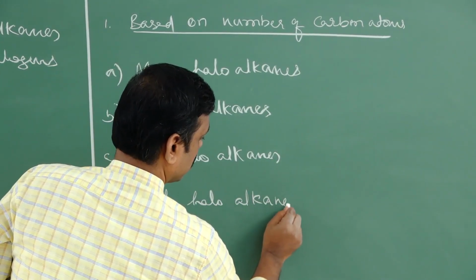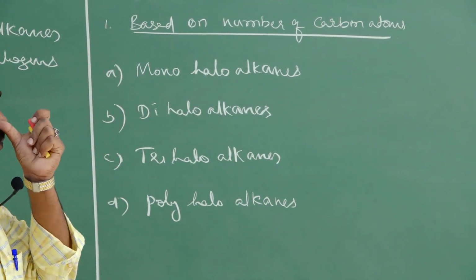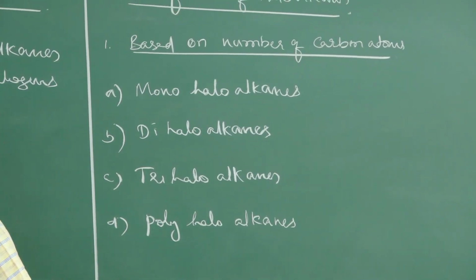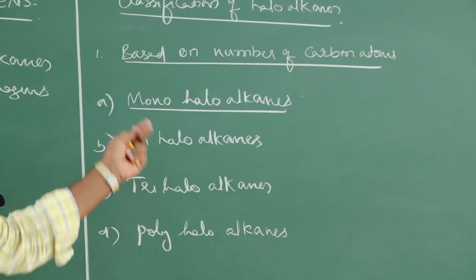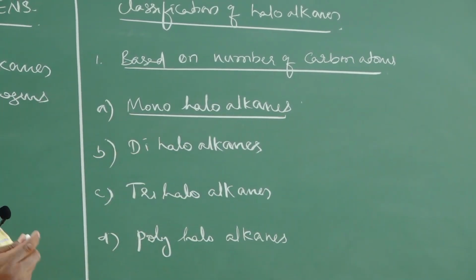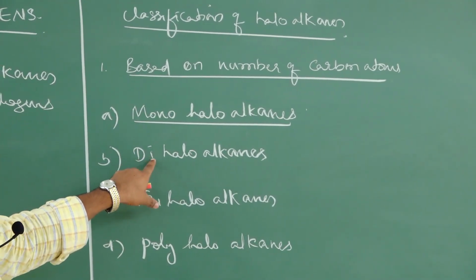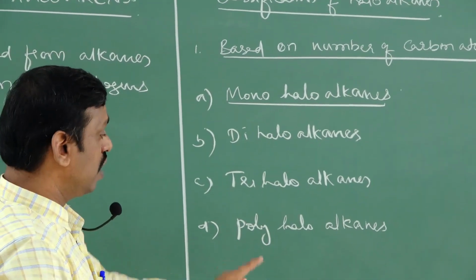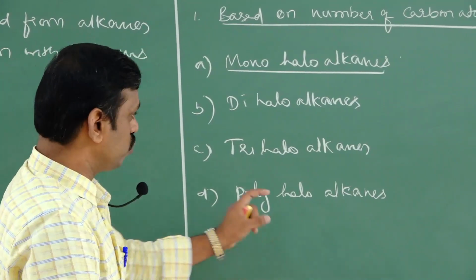So these are the types of haloalkanes, classified based on number of halogen atoms. See, the first one is monohaloalkane. The name itself gives the meaning. Monohaloalkanes are the haloalkanes that contain one halogen atom. Dihaloalkanes contain 2 halogen atoms. Trihaloalkanes contain 3 halogen atoms. And polyhaloalkanes contain more than 3 halogen atoms.